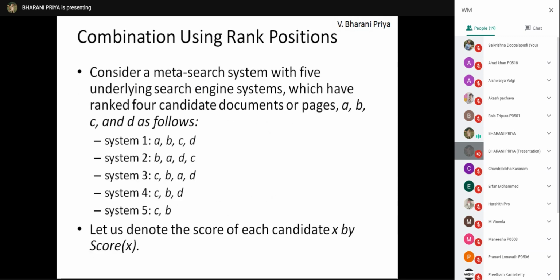here, according to their positions, the ranking is given. A is given 4. System 1 has given 4, 3. B is 3, C is 2, D is 1. In system 2, B is 4, A is 3, 2, 1, and so on. Okay.